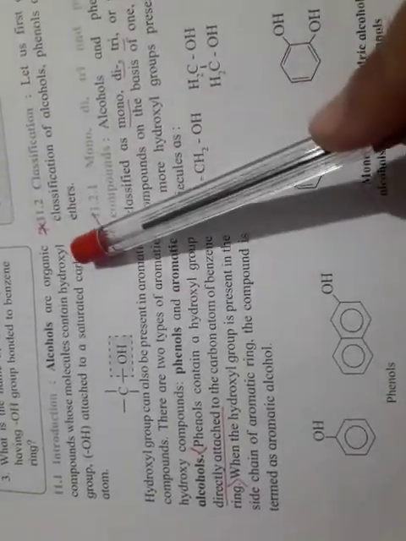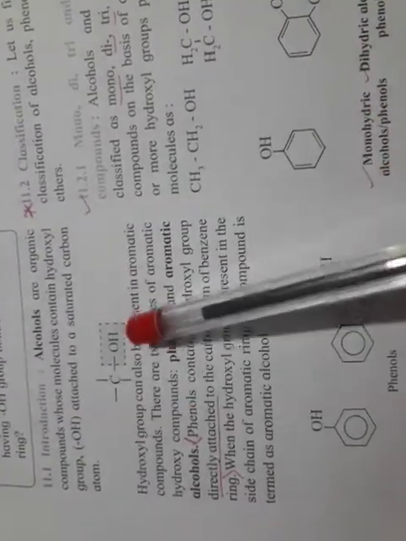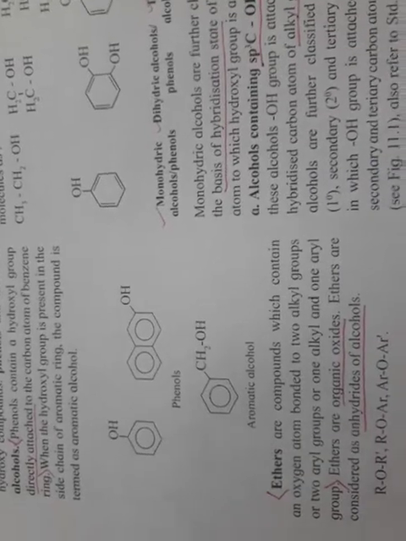So alcohol means the OH group is attached to a saturated carbon, an aliphatic carbon chain. When OH is directly attached to an aliphatic carbon chain, we call it alcohol. And if OH is directly attached to a benzene ring, then we call it phenol. You all know the difference between alcohol and phenol. Last year also we discussed this.